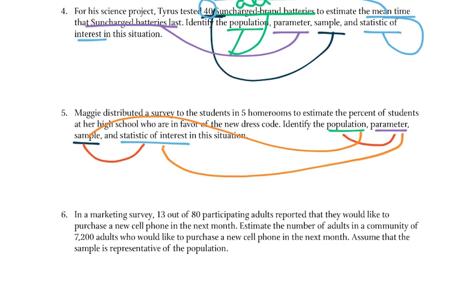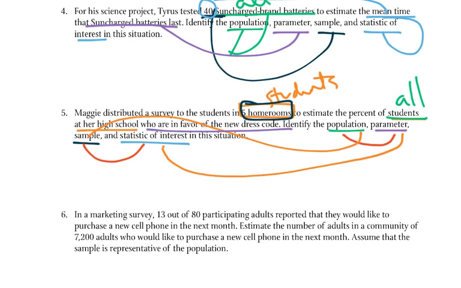So she distributed a survey to 5 homerooms. Okay, so those students in those 5 homerooms would be the sample, because she wanted all of her students at the high school. So that would be the, oops, and I colored them wrong, didn't I? So that's the sample, the students in the 5 homerooms, and the population is all the students. Okay, and they're talking about being in favor of the new dress code. So the parameter is who is in favor of the new dress code, and the statistic of interest would be those within the 5 that are in favor of the new dress code.